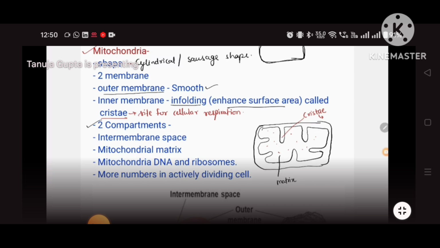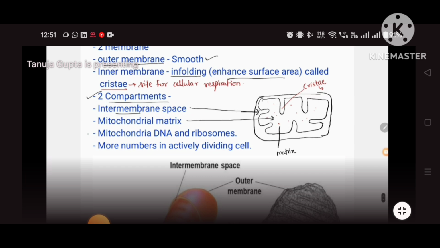Okay, so there are two compartments getting formed. One compartment is this one, called the intermembrane space, and another compartment is the mitochondrial matrix. So there are two.